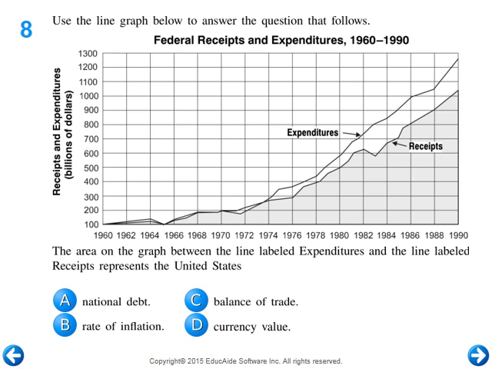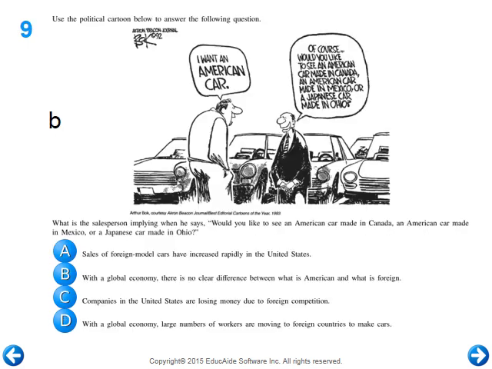Now, a long-term budget deficit means that we're going to have a debt. So if for long enough you have more money going out than what's coming in, it's going to create debt. So that's going to be A, national debt.